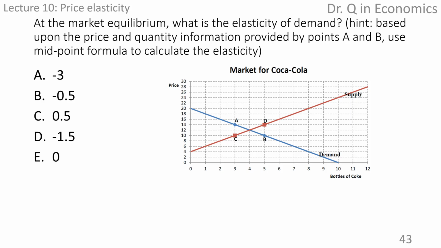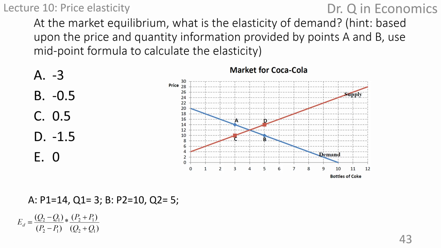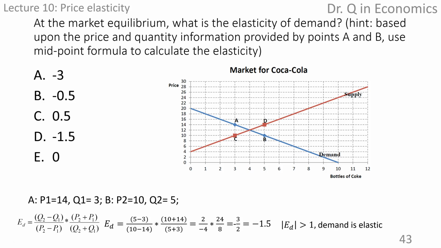Alright, in order to use the midpoint formula, we need to write down the price and quantity combination for each point. For A, price is $14 while quantity is 3. For B, price is $10 and quantity is 5. Plug into the formula. This is the answer. Demand is elastic.